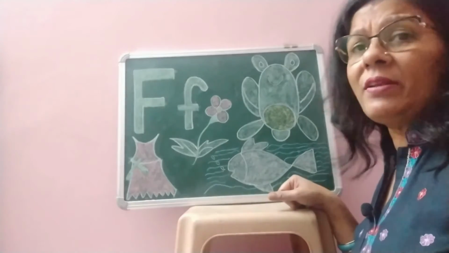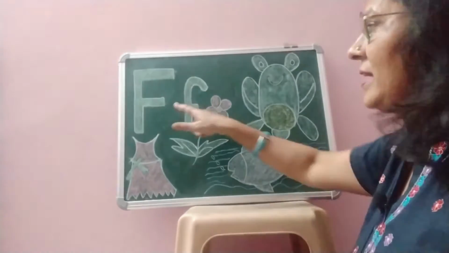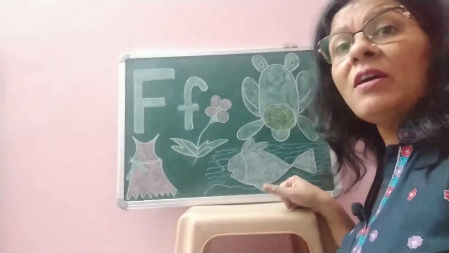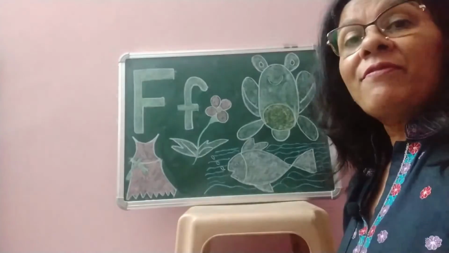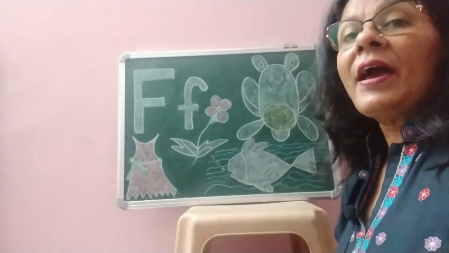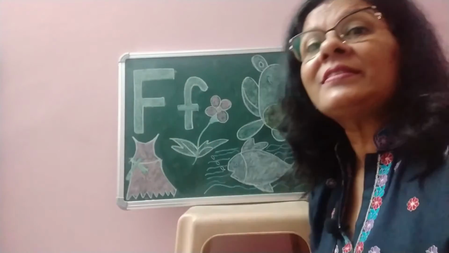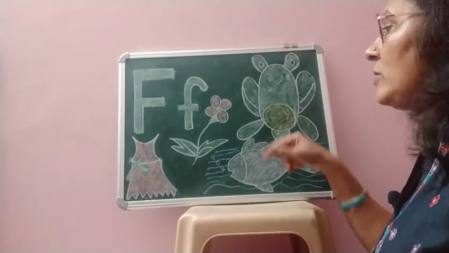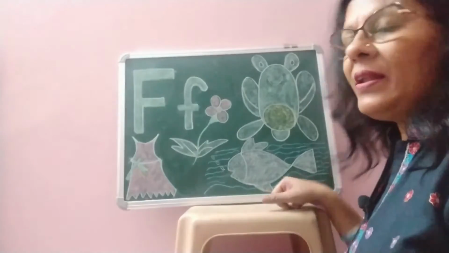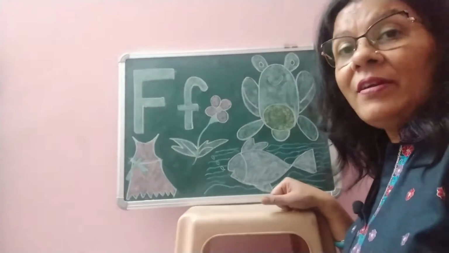Children, there are so many words which starts from letter F. F for fox, F for five, F for four, F for fingers. Yes, so you have to practice all the words which starts from letter F.